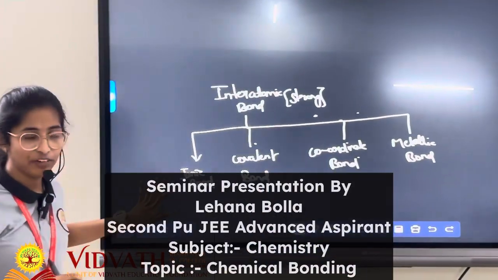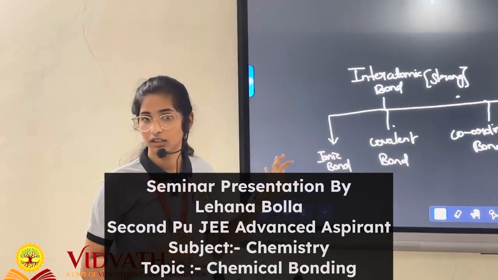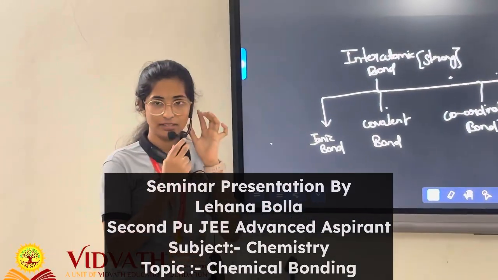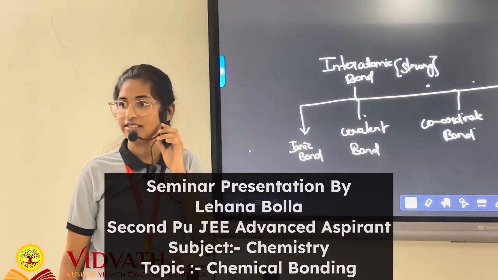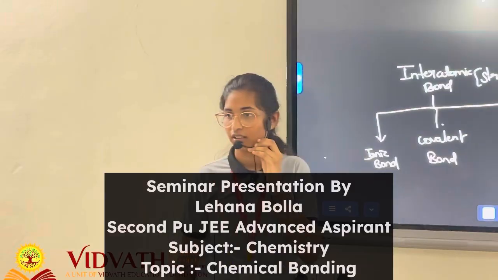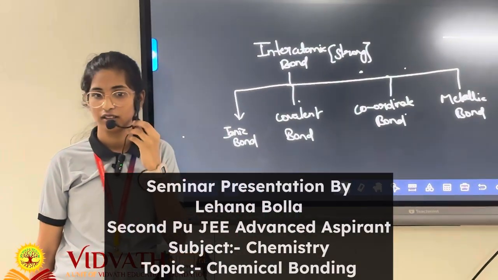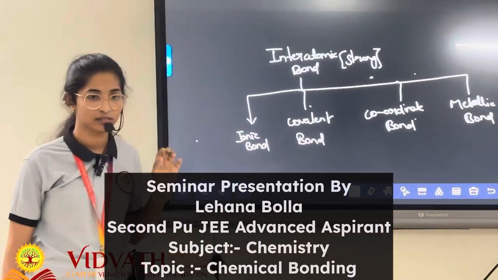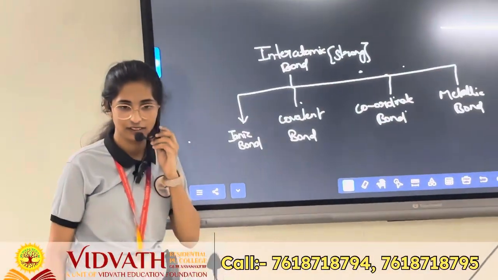Next, can anyone define what you mean by ionic bond? Please, one can stand up and say. Anyone can define ionic bond? Can you stand up and say?